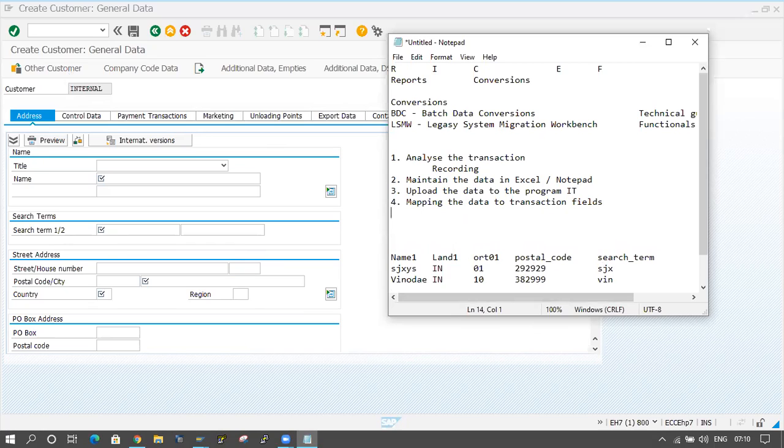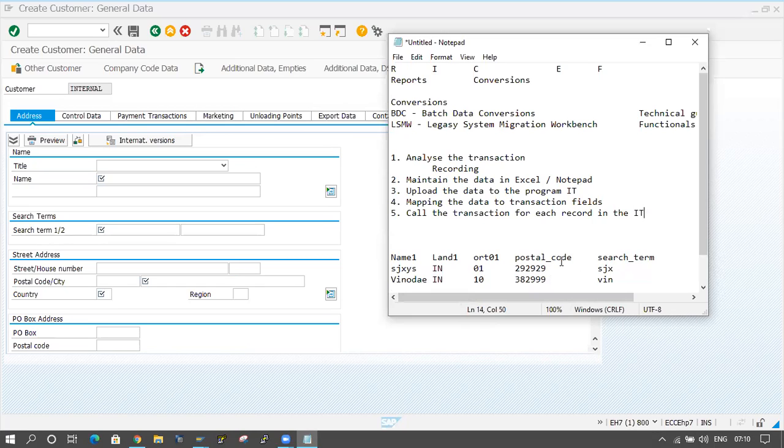And the fifth one, call the transaction for each record in the internal table. Here 2000 records, or 3000 customers' information, I am maintaining in an Excel sheet or Notepad. So for each line, for each customer, I have to call the transaction XD01.